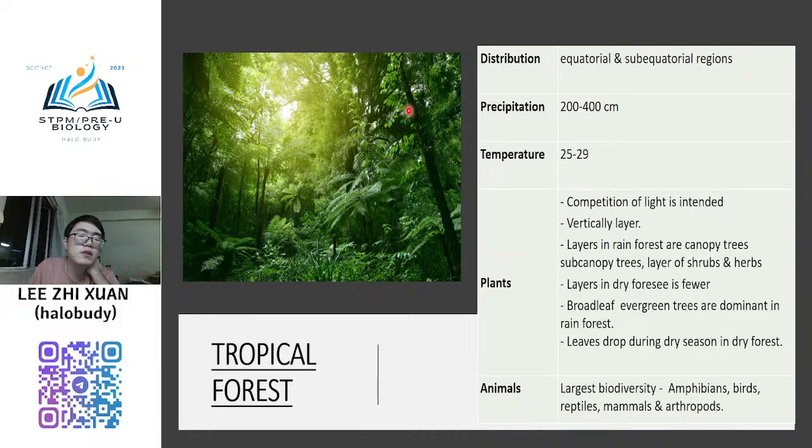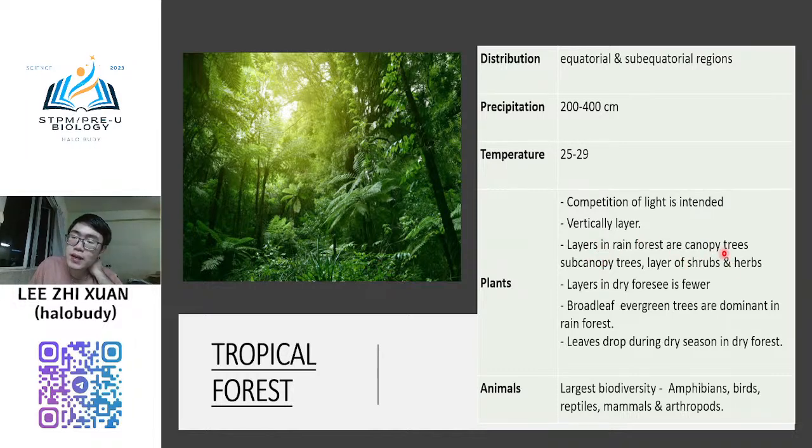You see that in the tropical forest, one of the interesting effects on the plants is that the trees are normally very tall and very tightly packed together. So it is very competitive to get sunlight. For the plants at the lower side, it is very competitive. Taking sunlight is very difficult because you need to compete with the higher, bigger trees. And normally the layers are vertical. Why? The plants must be vertical because they need to take the sunlight. If they are horizontal, they cannot get sunlight.